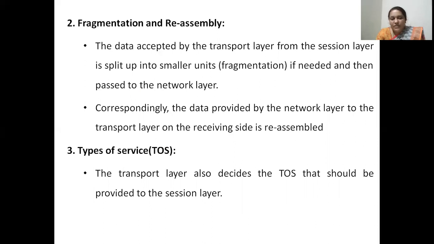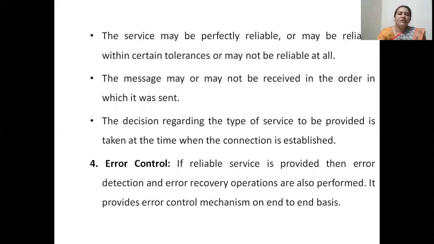The third duty of the transport layer is to decide the types of services which are to be provided to the session layer. The various types of services which can be provided are perfectly reliable service, or partially reliable service with some tolerance limits, or completely unreliable service.